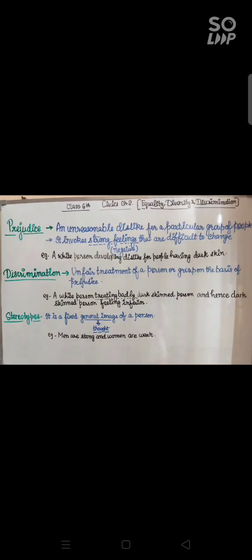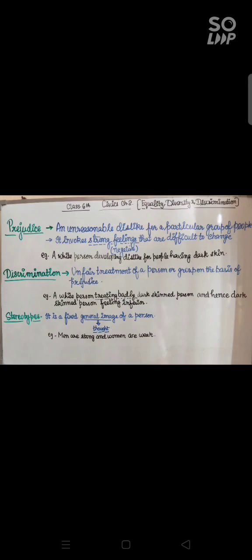So, prejudice is actually an unreasonable dislike, without any reason, which has simply arisen in our heart or maybe mind, and we seriously don't know the reason behind that dislike. And sometimes this disliking even changes into hatred. So here I'm going to explain it to you with an example. Like, if a white person develops a habit of disliking dark skinned people, this feeling is said to be prejudice. I hope this is understandable.